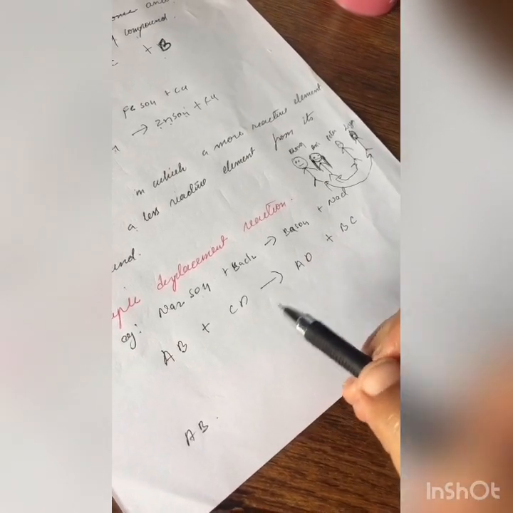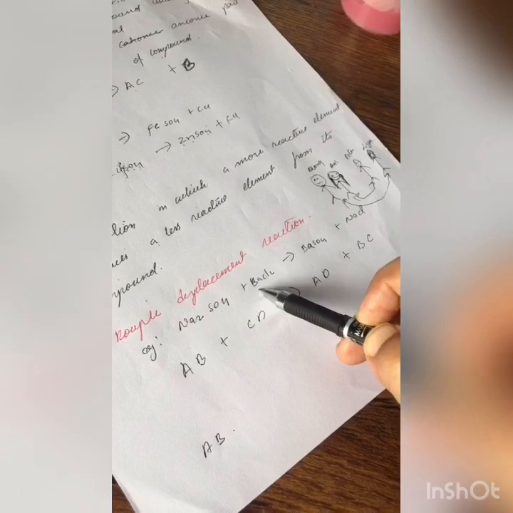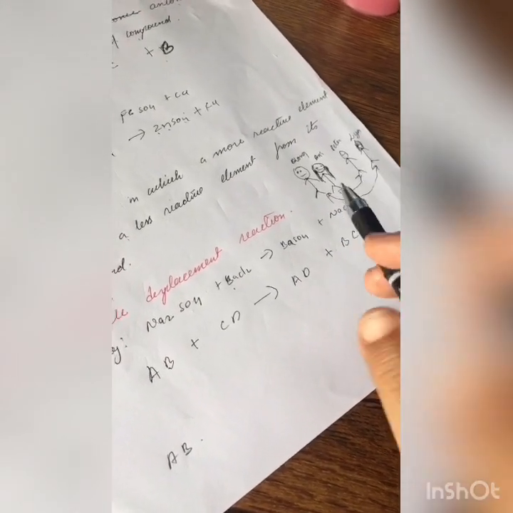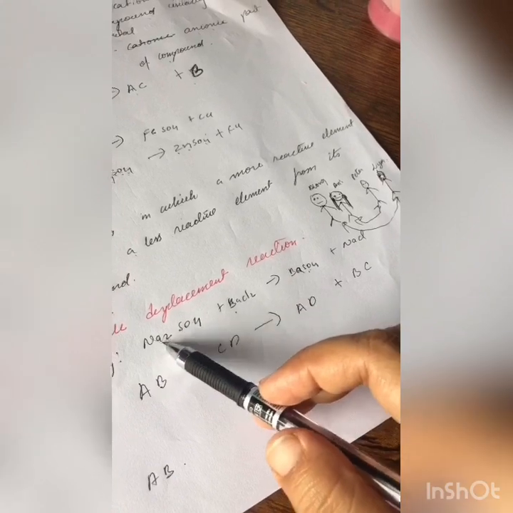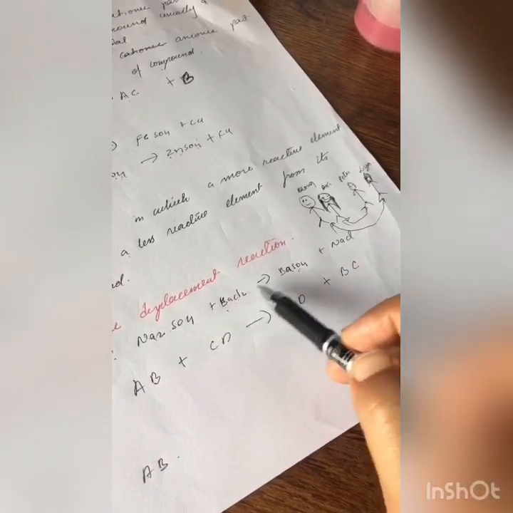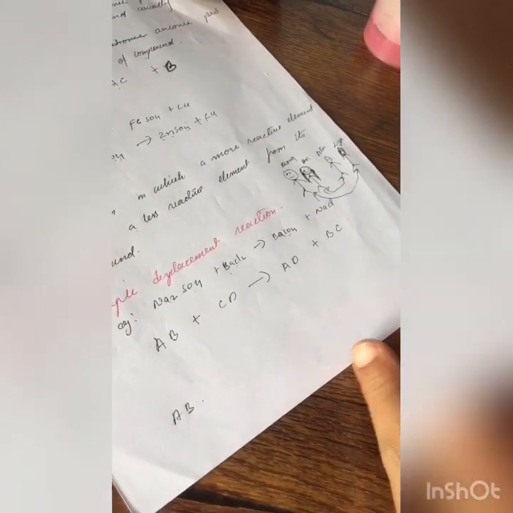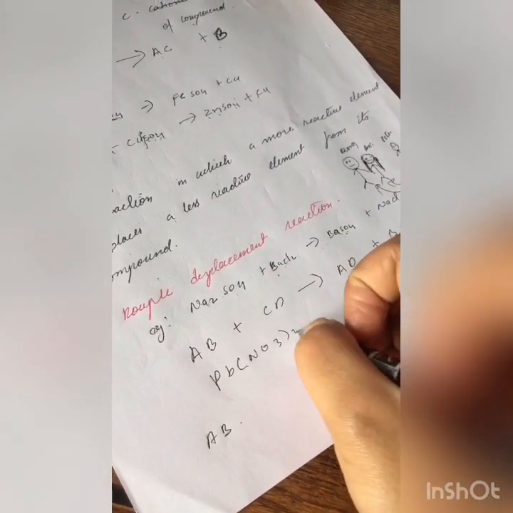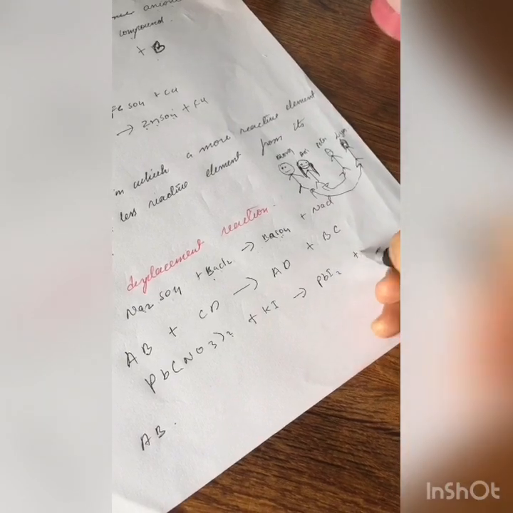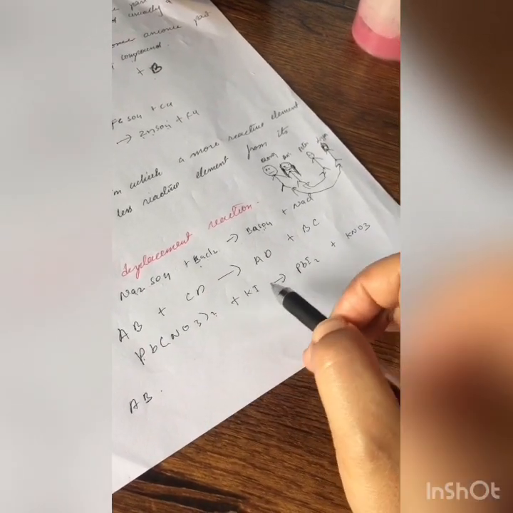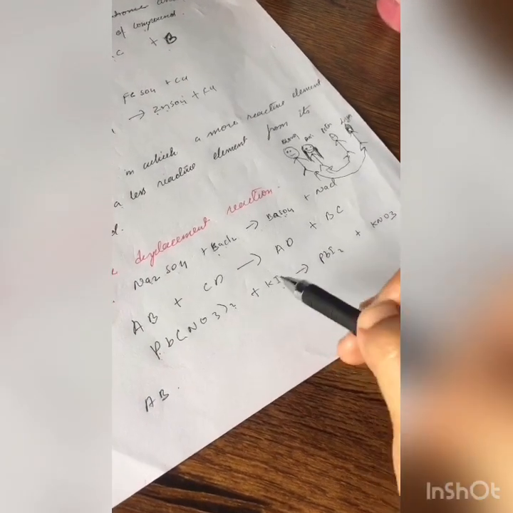For example, see, at first on the reactant side there are two compounds, like there is one anionic and one cationic part, and after the reaction they exchange with each other. NaCl plus BaSO4, see. For example, Ba(NO3)2 plus K2SO4, where Ba reacts with SO4 and K exchanges with NO3.